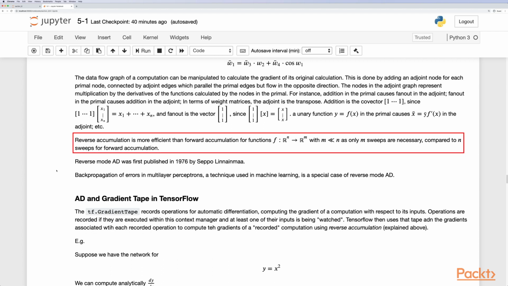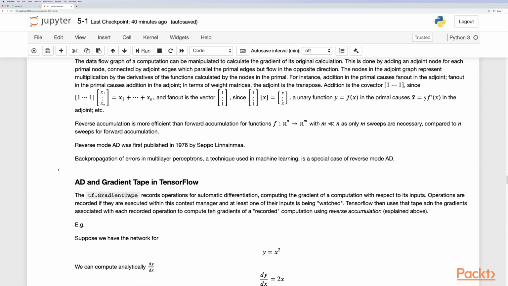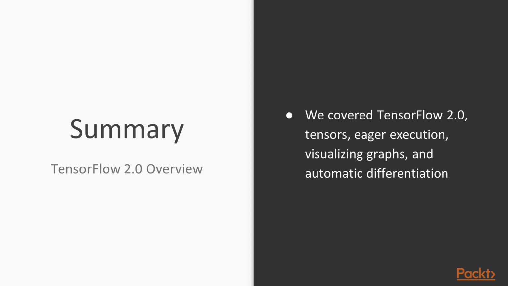Reverse accumulation is more efficient than forward accumulation for real functions, especially when m is less than n, since only m sweeps are necessary compared to n sweeps for forward accumulation. Reverse automatic differentiation was first published in 1976 by Seppo Linnainmaa, and backpropagation of errors in multi-layer perceptrons, a technique used in machine learning, is a special case of reverse automatic differentiation. In summary, we've covered TensorFlow 2, tensors, eager execution, visualizing graphs, and automatic differentiation.